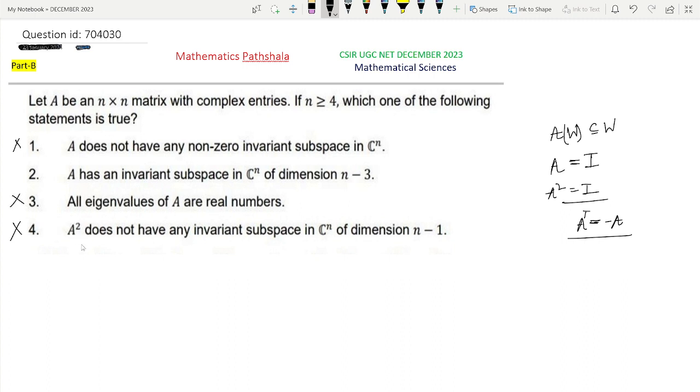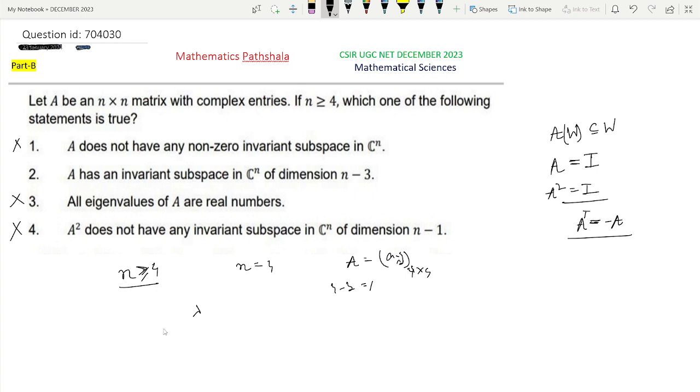So option 2 must be the correct option, and for this we are not going to prove this in detail, but here we have to assume that n is greater than or equal to 4. So in particular, if we take n equal to 4, that means A is a matrix of order 4 by 4. Then we have to find an invariant subspace of dimension n minus 3, that is 4 minus 3, that is 1. So take one eigenvalue of A.